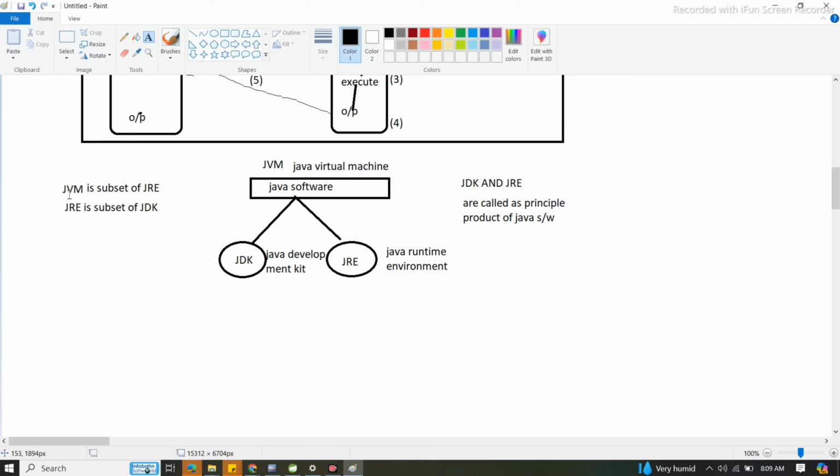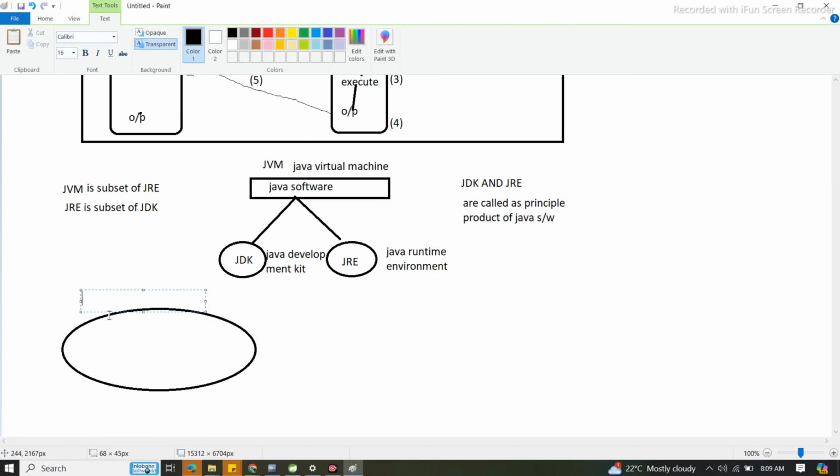You understood? Yes. So now one more diagram if you see. Suppose just imagine this is our JDK, Java Development Kit.